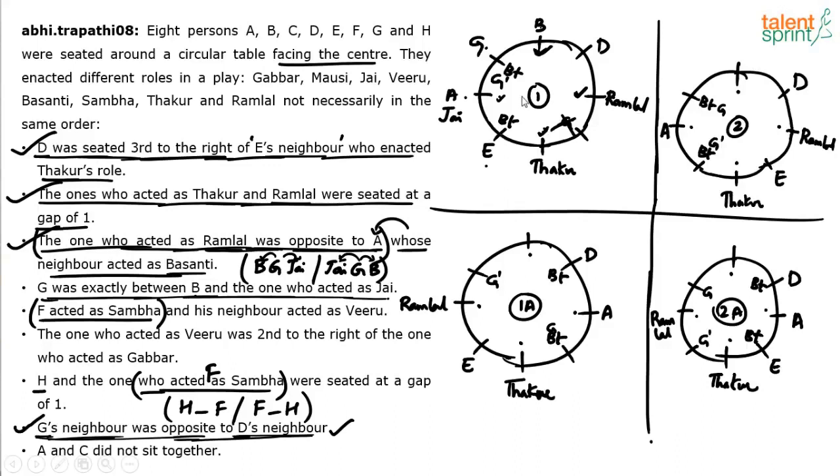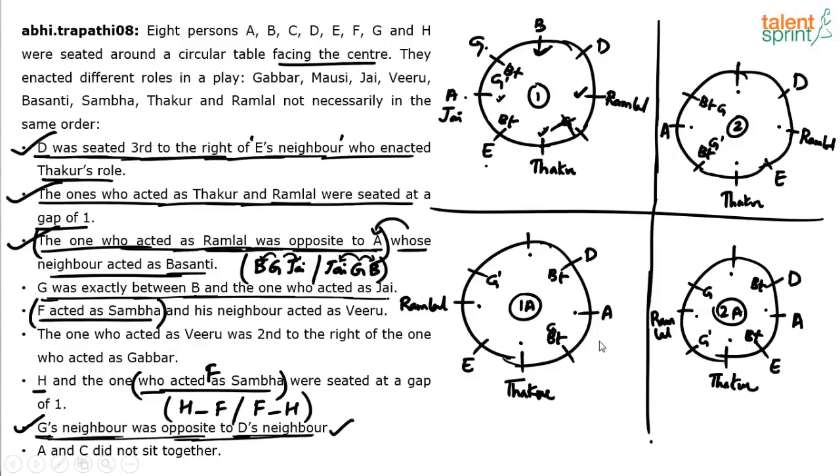Yes or no? G's position is fixed now. G cannot come here because G is between Ramlal and Thakur. G has to be between J and A. So while one of these can be A, who will be J? J is not possible. So G has to come here. Since this side it is A, this side should be B. And if this is B, then A has to play the role of J. Now try to do the same thing for case 2, and 1A, 2A also.